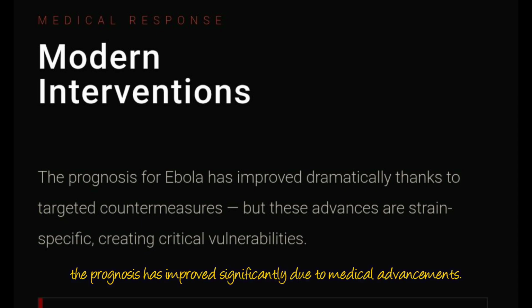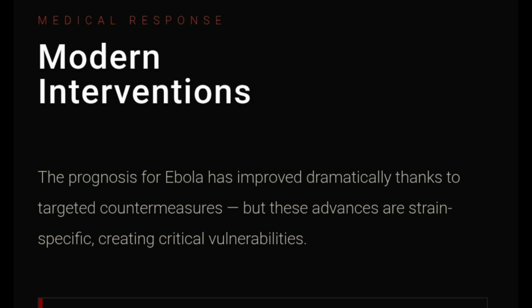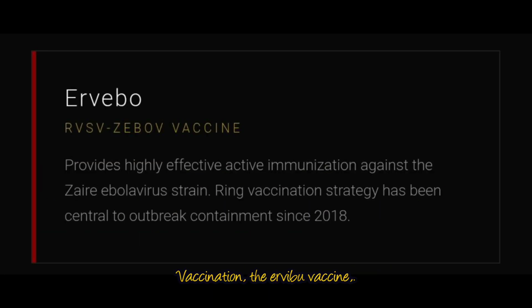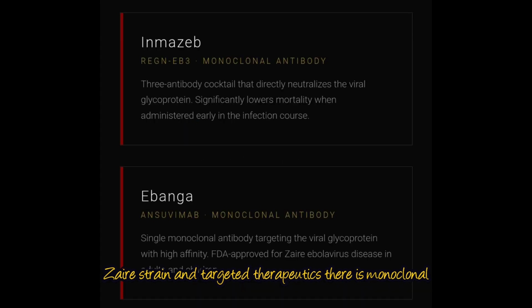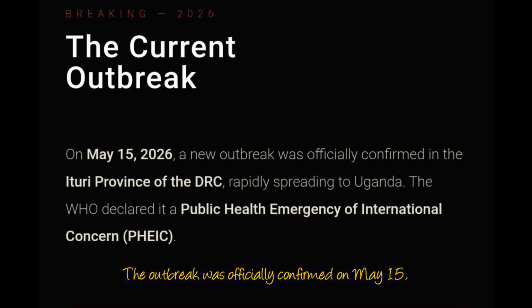Fortunately, the prognosis has improved significantly due to medical advancements. Vaccination: the Ervebo vaccine provides highly effective active immunization against the Zaire strain. And targeted therapeutics: monoclonal antibodies like Inmazeb and Ebanga directly neutralize the viral glycoprotein, significantly lowering mortality rates if administered early in the course of infection.